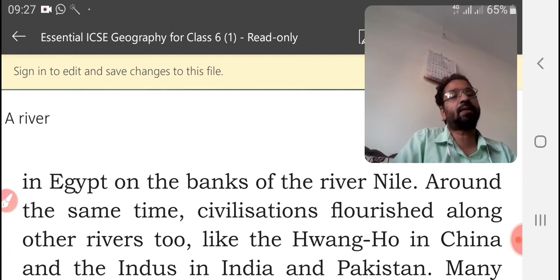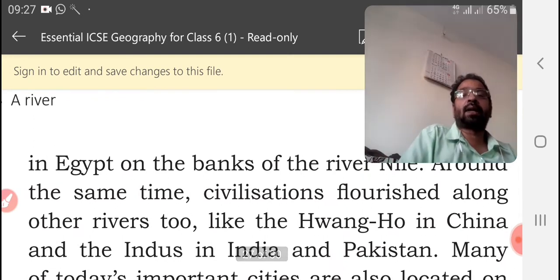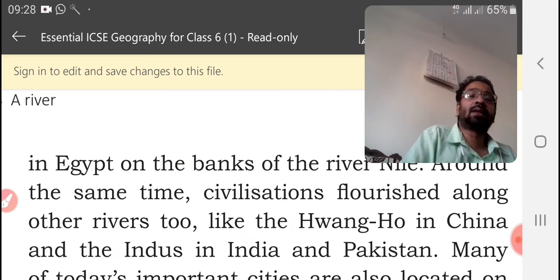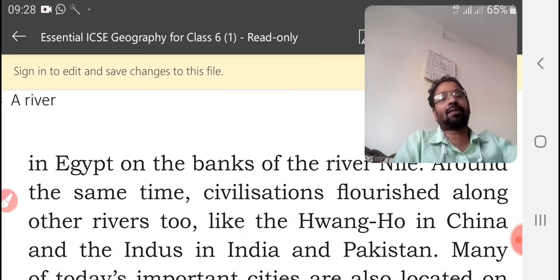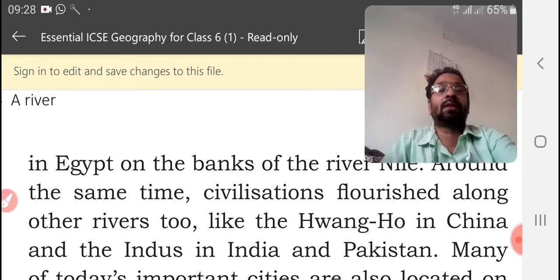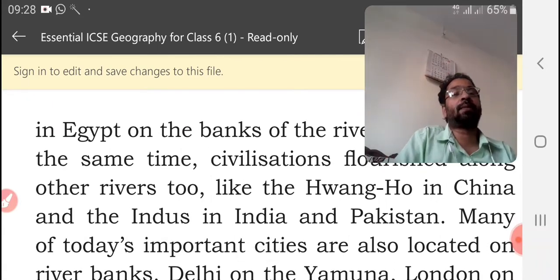Around the same time, civilizations flourished along other rivers too, like the Hwang Ho in China, and the Indus in India and Pakistan.